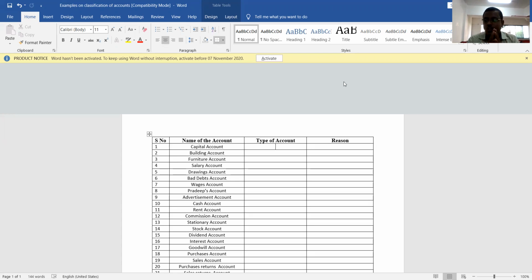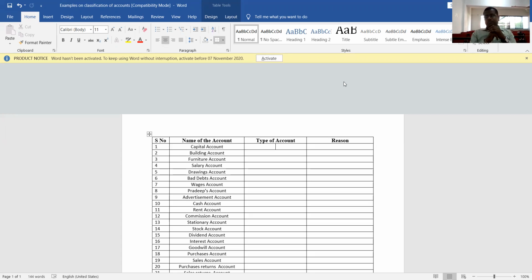That is the meaning of account. An account is nothing but a format, a pro forma in which summarized information relating to a person or firm or institution or any of the things or services is recorded. That particular format, that particular pro forma, is known as an account.